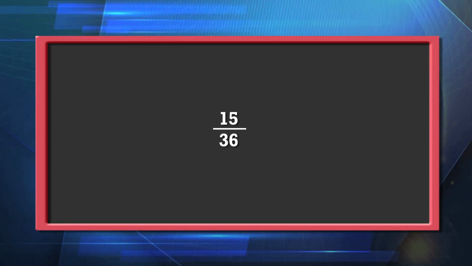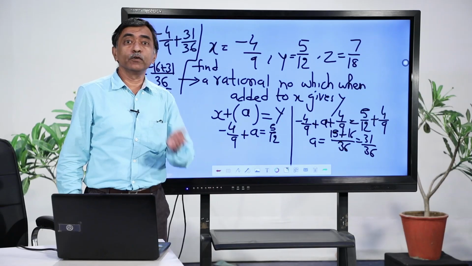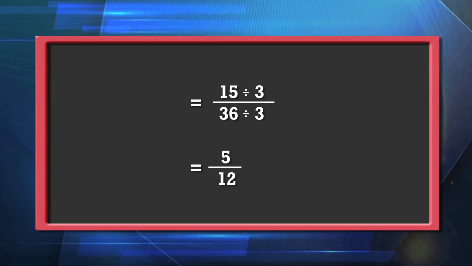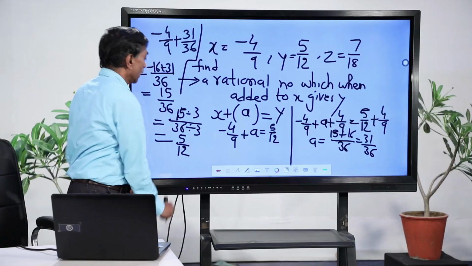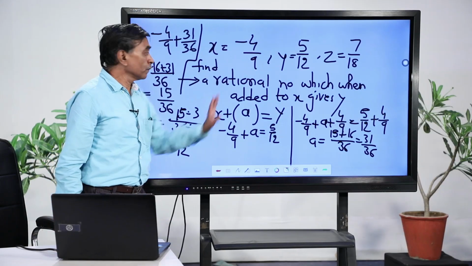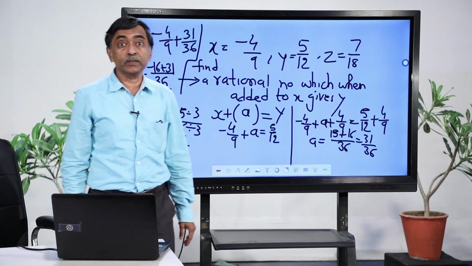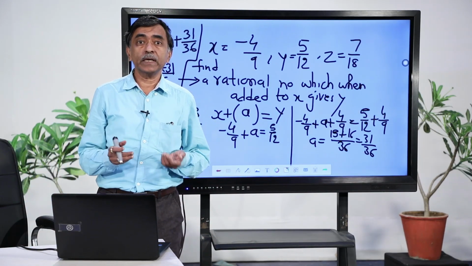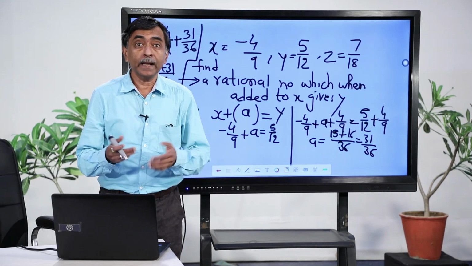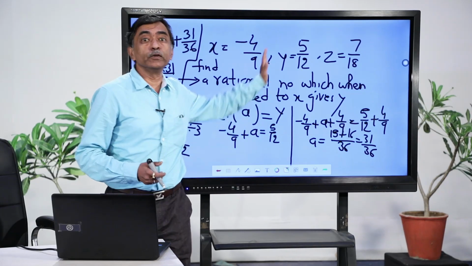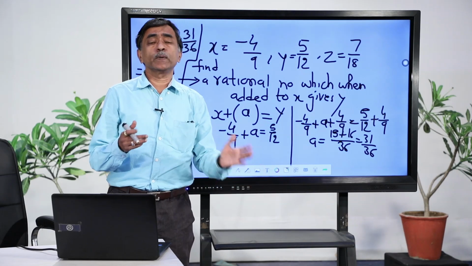I have got this number as 15 by 36 here, and if you reduce this number, that is you divide numerator and denominator by 3, I will get here 5 by 12, and this is nothing but y. So, the number that is to be added to minus 4 by 9 is 31 by 36. These are the common statements that you might get: what is the number that when added to x will give you z? You can follow this particular procedure.